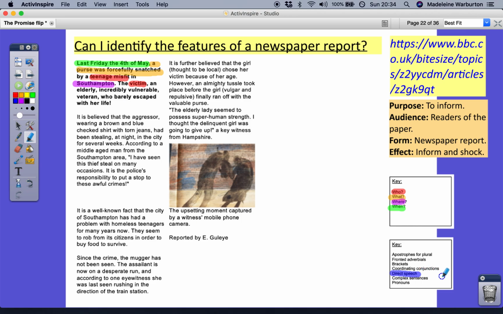So I'm going to read through the rest of the article, and I want you to see if you can find out where there is direct speech. And we think about direct speech as a quote, usually.